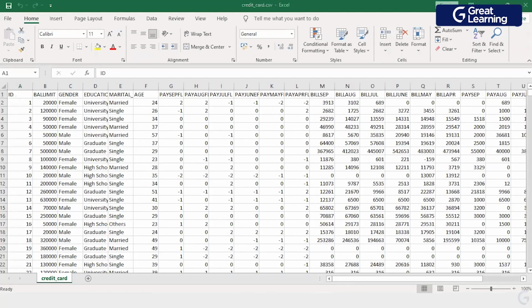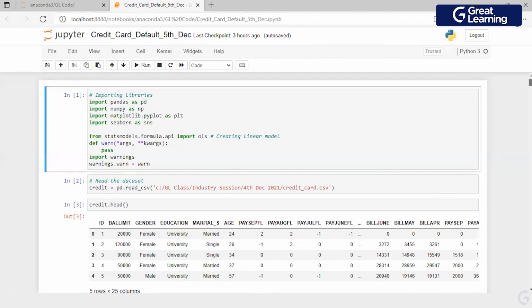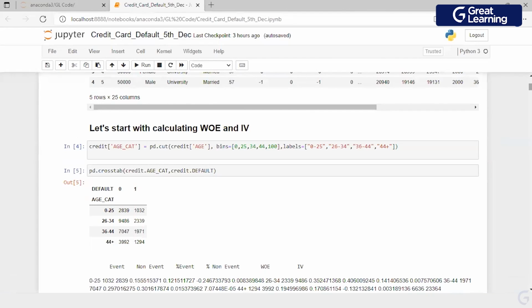What I will do is I'll start the session by talking about the weight of evidence and information value. Because yesterday, what we wanted to find out is, yes, we were able to identify what age is telling us. From a statistical test perspective, we are also able to identify whether the variable is significant or not. Then the next step before we get into modeling is to understand whether this variable is significant and how significant the variable is in terms of predicting it.